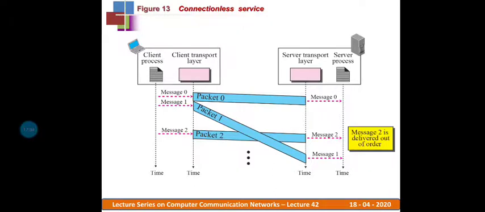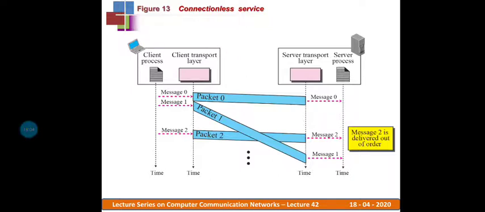connectionless service between the sender transport layer and the receiver transport layer. Secondly, message 1 is also received by the transport layer, and it makes a packet of that, packet 1. Because of that process, it has taken much more delay, and by that time message 2 has occurred, and it makes a packet of that, and packet 2 is delivered, consuming less delay compared to packet 1.